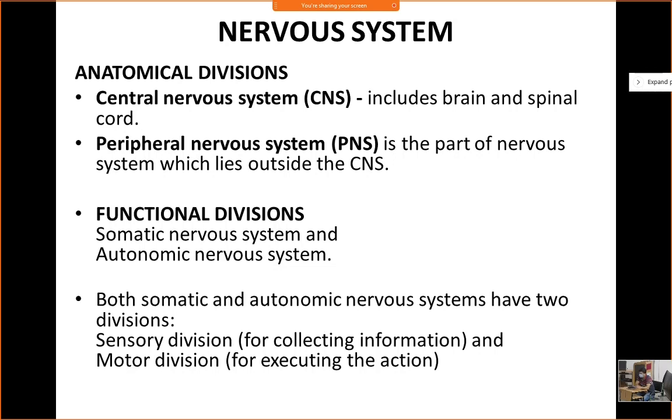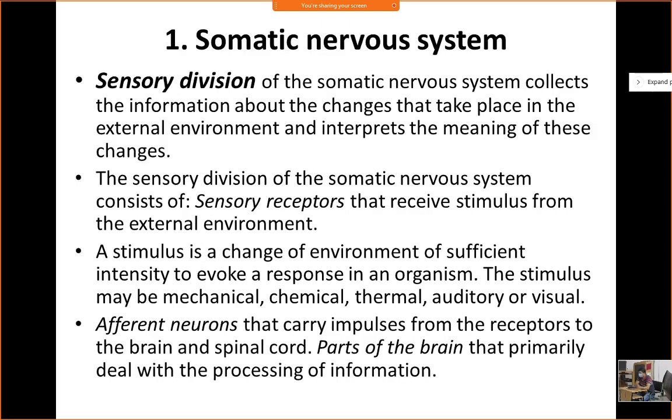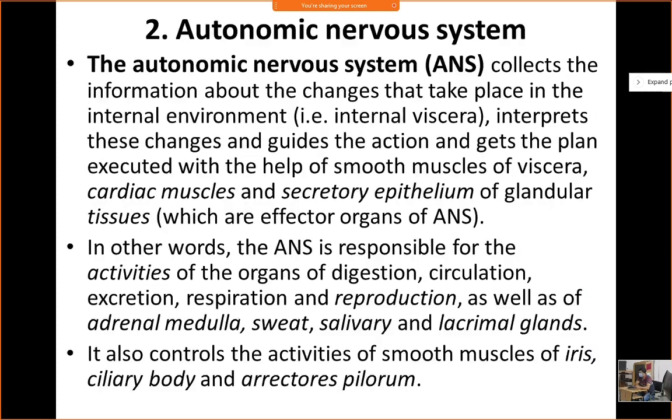Then motor. How can we divide motor? What type of motor nervous system? Somatic and autonomic. Then we'll discuss which part today? Autonomic nervous system. Can we continue? So this is somatic, you know. So autonomic, we have two divisions.